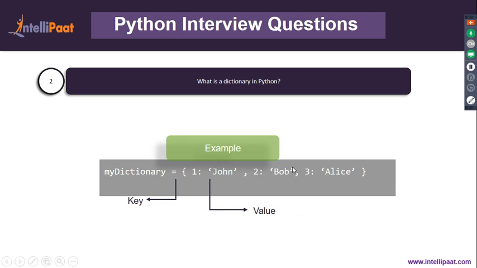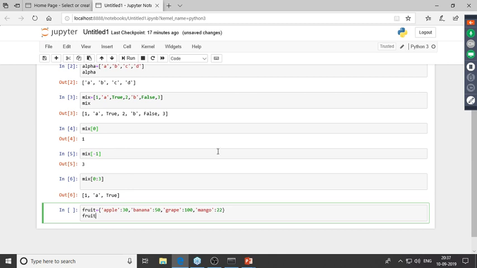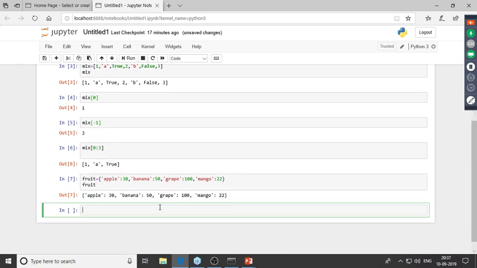So I'll start off by creating my very first dictionary over here, and I'll name this as fruit. Now this would basically comprise different fruit names and the quantity of those fruit names. So I'll type in apple, and let's say I've got 30 apples with me. After that, I'll type in banana, and I've got 50 bananas with me. And then I've got grapes. So I've got around 100 grapes with me. And finally, I've got mango, and I've got around 22 mangoes with me. Now, let me just print this out. Right, so this is our dictionary.